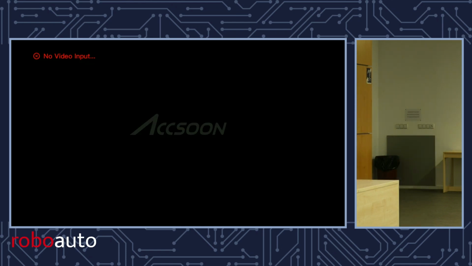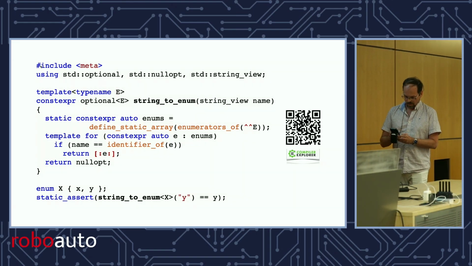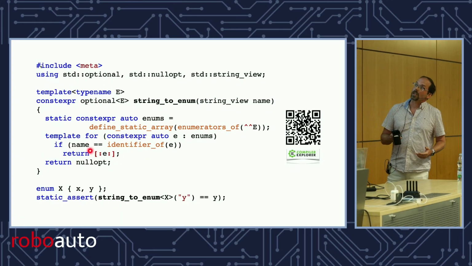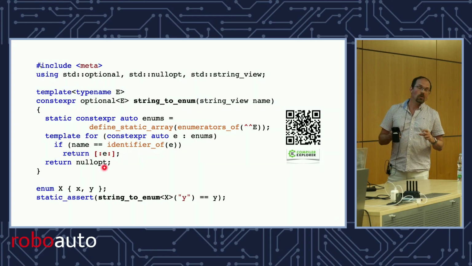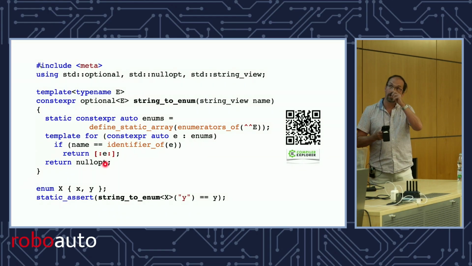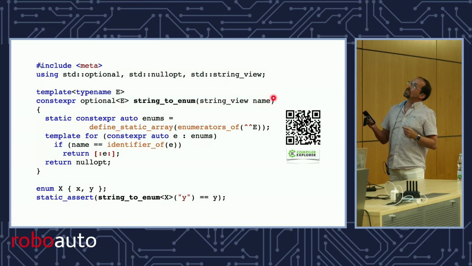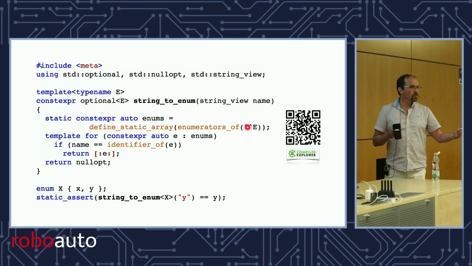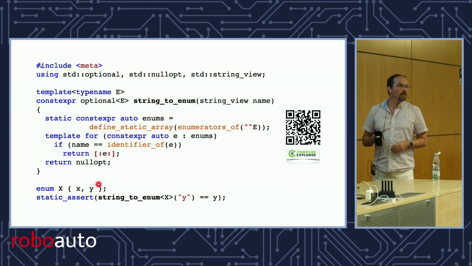There is a function identifier_of. Okay, there's a function identifier_of that for a given entity gives you its name if it has one, right? So I check the name against that identifier. So the first stamping out will check name against X. The second one will test name against Y. And this weird notation here is called a splicer. That's the opposite of this one. So if you have a construct with the reflection operator, you can turn it into a value. With a splicer, you can turn it back into the actual construct. So I return either the X or the Y for that.